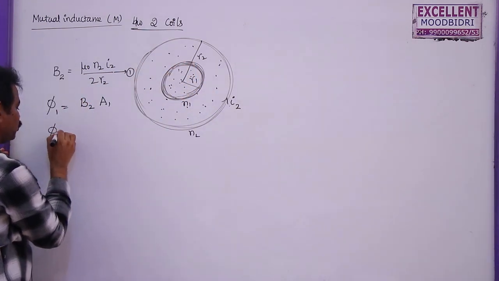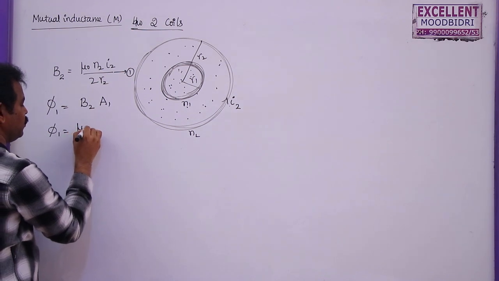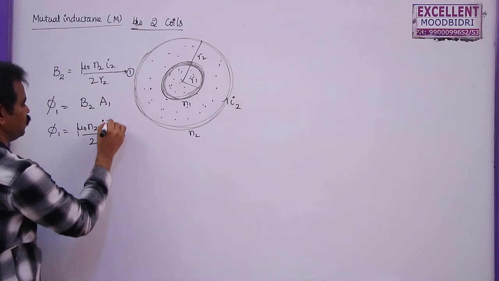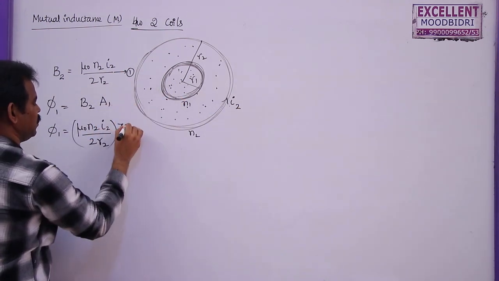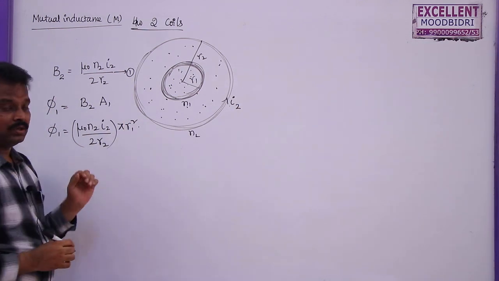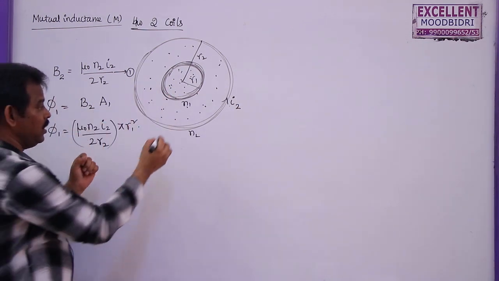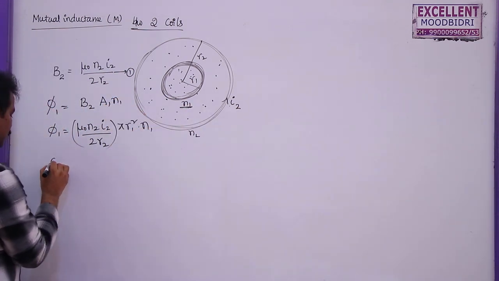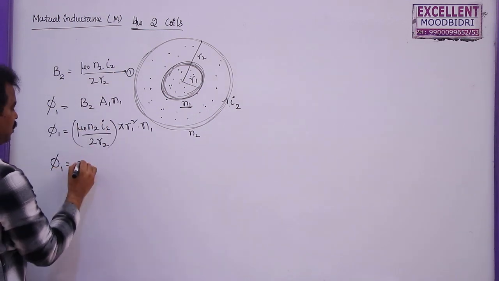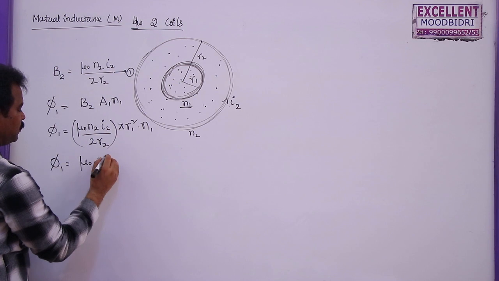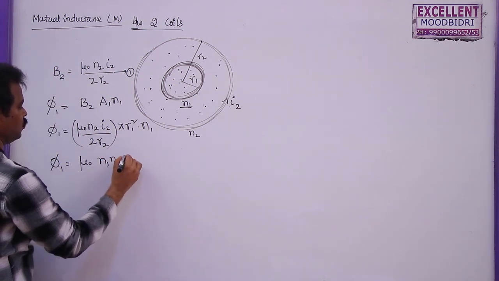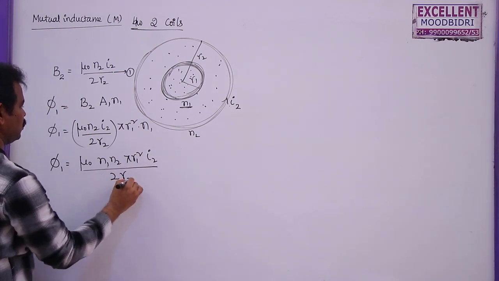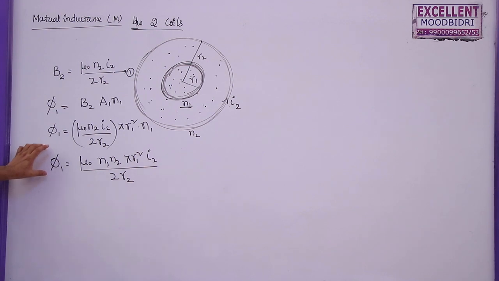So now the flux through the inner coil is equal to mu naught N2 I2 by 2R2 into the area of the inner coil, pi R1 square. This is the total flux linked with one turn. As it has N1 turns, you can write N1 here. So what is the flux linked with the inner coil? This is mu naught N1 N2 pi R1 square into I2 by 2R2. So this is the flux linked with the inner coil.